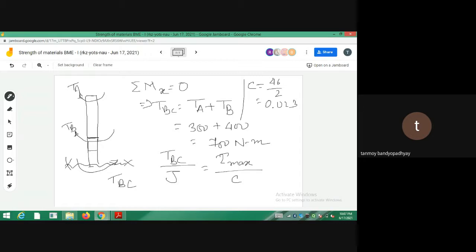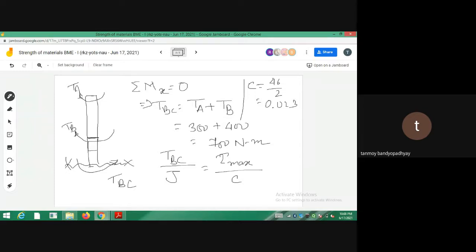Understood? As we balance forces, similarly you can balance the torques and then do the calculation for the shear stresses in certain portions of the bar. If there are variations of the torques within certain portions of the bar, then you can attempt this. Like you take a cross section somewhere within part BC, then you find out what is the torque acting on part BC, and then you do the calculations.